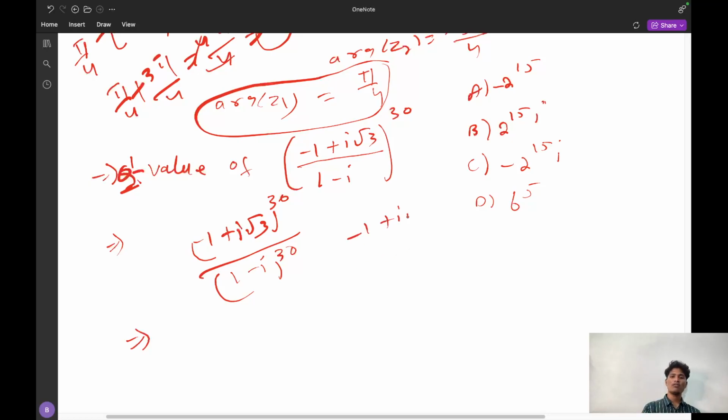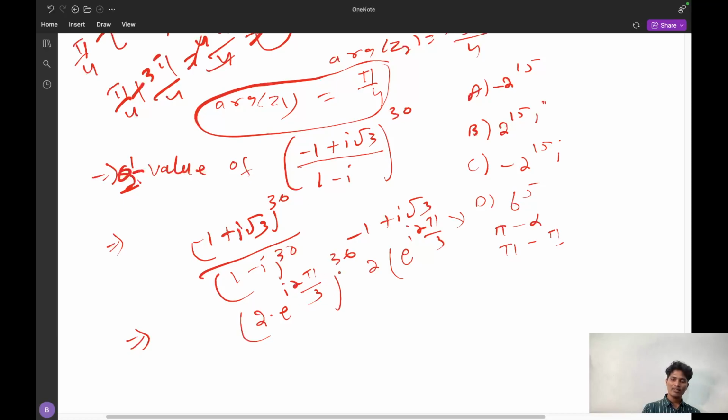Minus 1 plus I root 3. What is the answer? 2 into, this is in the second quadrant. So the second quadrant argument is pi minus alpha. So pi minus pi by 3, so it will be 2 pi by 3. So e power I 2 pi by 3. So this is the answer. So the entire thing can be represented as 2 into e power I 2 pi by 3, whole power 30, divided by 1 minus I now.